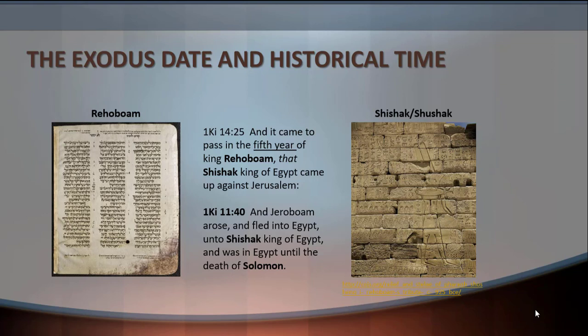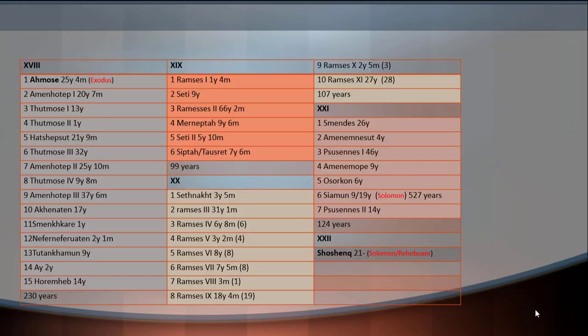And in the 5th year of Rehoboam, Shishak came up against Jerusalem. So Shishak was around Rehoboam and Solomon's times, and this is so important because when we go from Shishak until Amos, the first pharaoh of the 18th dynasty, and the Hyksos dynasty, a dynasty from Canaan.